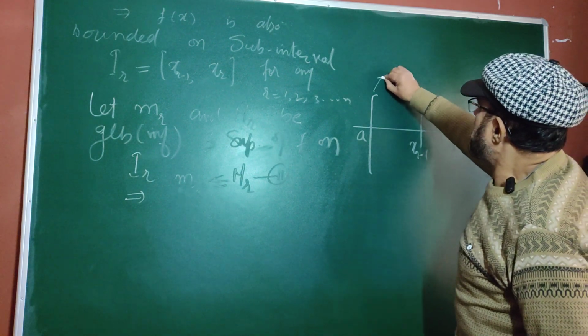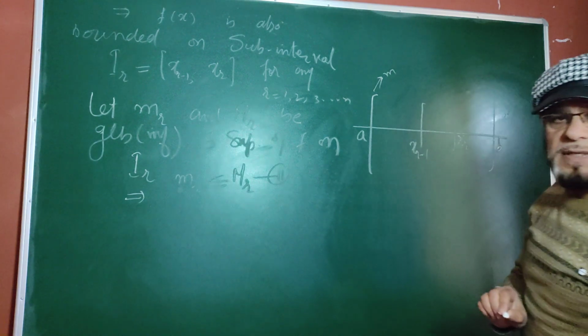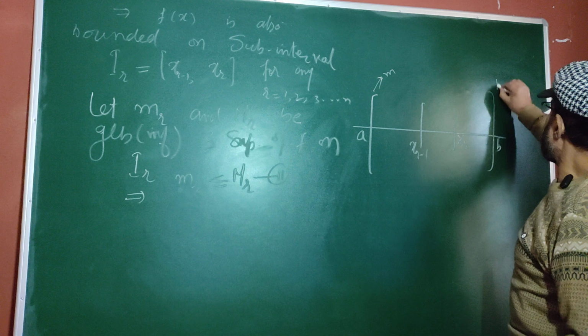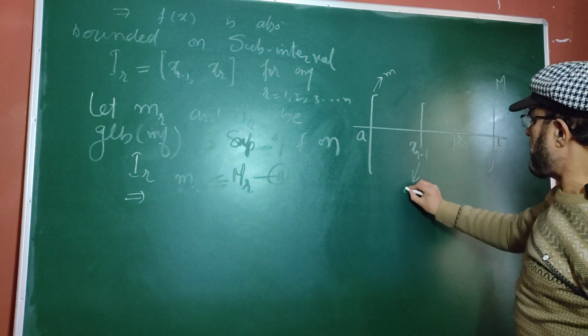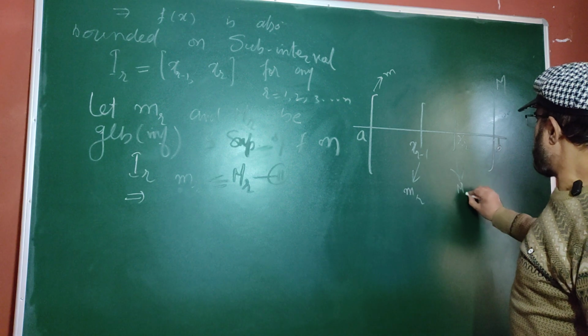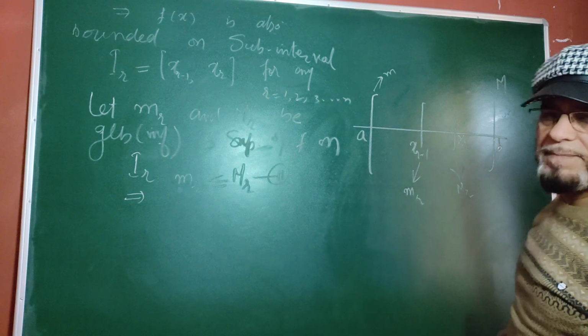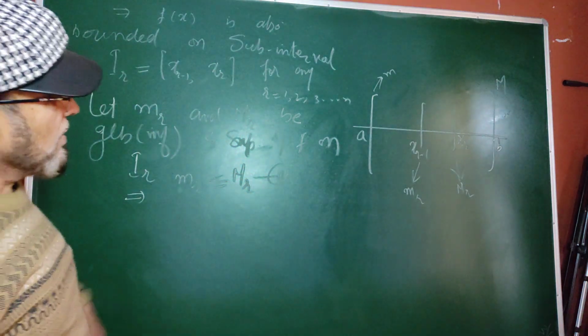Here you have small m, the GLB, and capital M, the LUB, on the whole interval. In this subinterval you have small mr and capital Mr. We want to develop the relation.